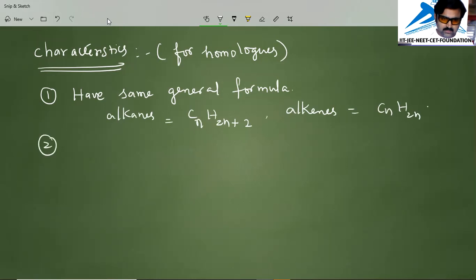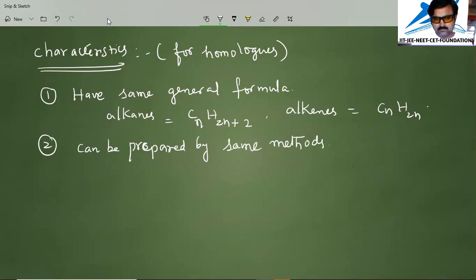Now, they can be prepared by the same methods. The other one, they show gradation in their physical properties.